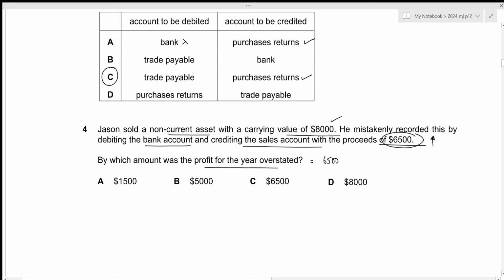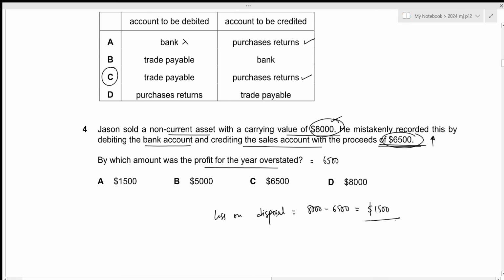Then the second thing is we also need to include any profit or loss on disposal. In this case, the net book value is 8,000, but we only received 6,500. So there is a loss on disposal. And the loss is the difference between our sales proceeds and the net book value. This results in the value of 1,500. So a 1,500 loss was not included.